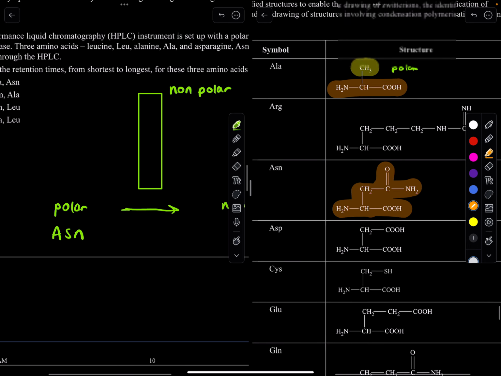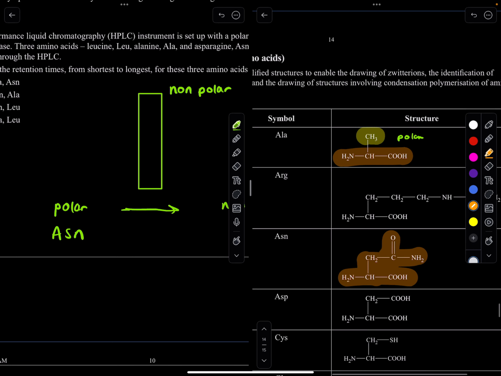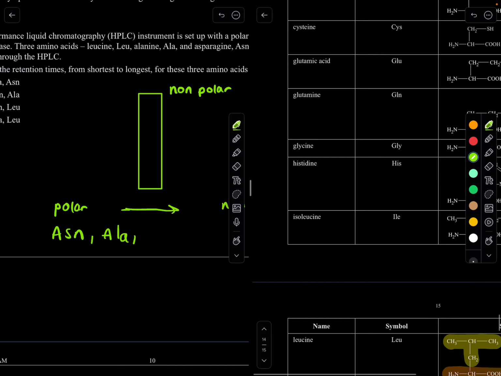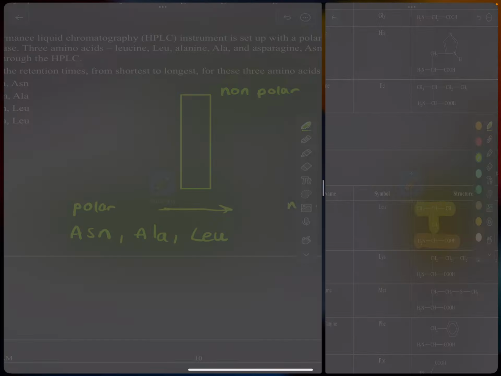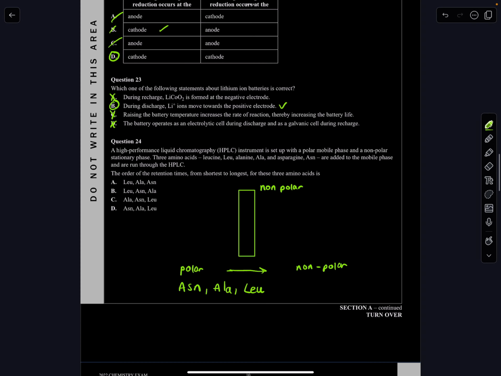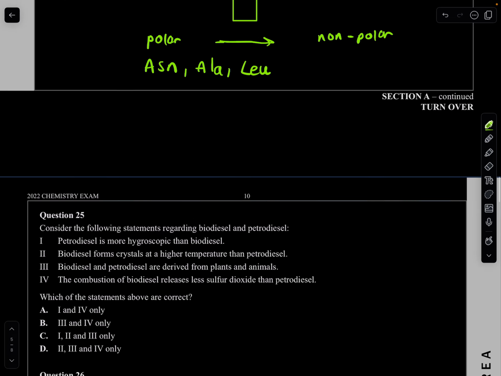And what's the second most polar? We said that it was alanine, because it has a very short non-polar side. So alanine, ALA. And the most non-polar is your leucine, so LEU. Beautiful. So let's put these in order. Which one looks like that? ASN, ALA, LEU. Looks like D is your answer, so 24 is D.